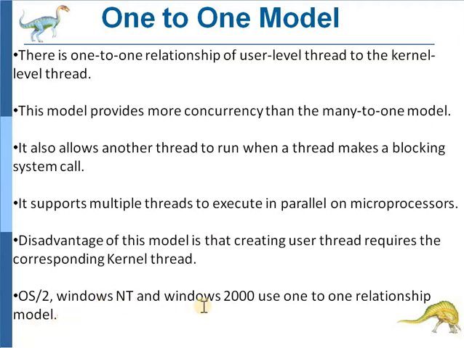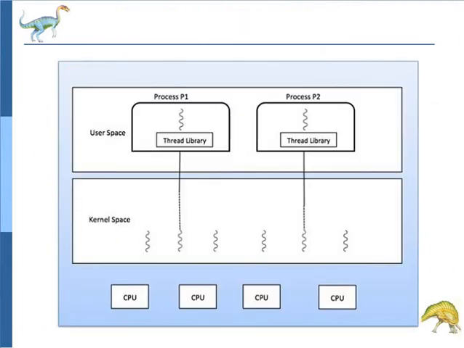OS/2, Windows NT and Windows 2000 use the one-to-one relationship model. This is the one-to-one mapping, or one-to-one model.